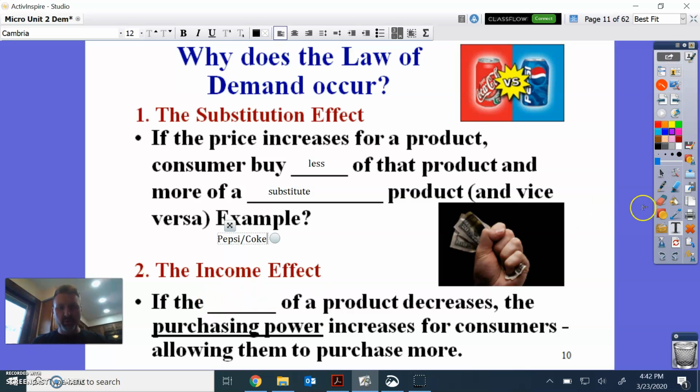So what happens is that if the price of a product decreases, the purchasing power increases for consumers, meaning they are able to buy more. And you see this sometimes, guys, when things go on sale, where it says, oh, this product is now $1 if you buy 10 of them. So you take 10 of your dollars for 10 products, and you're getting more than you normally would if you didn't buy in bulk at that point. It just makes people feel richer at that point.